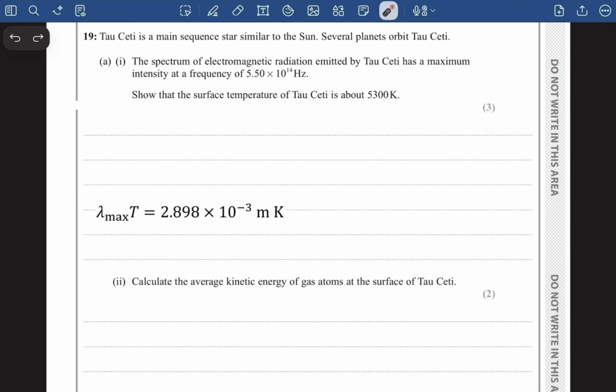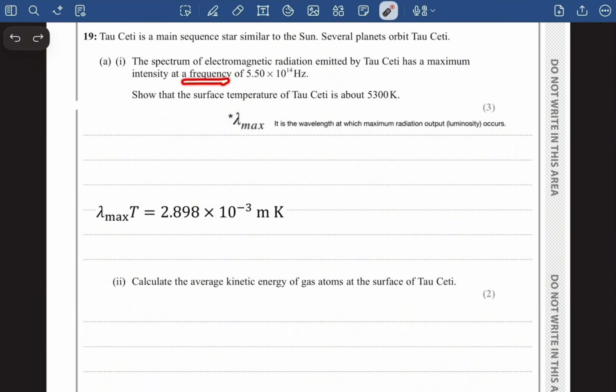And to get the surface temperature, we need the maximum wavelength. Now this lambda max is basically the wavelength at which the maximum luminosity occurs. And in the question, they have said the maximum intensity was emitted at a frequency of 5.5 × 10^14 hertz.